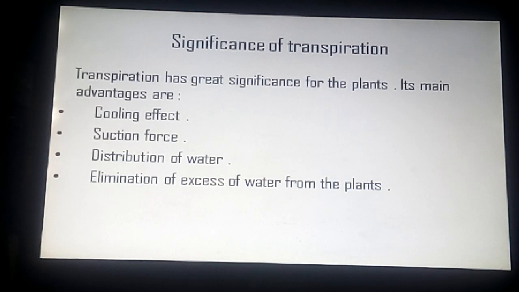Second, suction force. Transpiration helps in the ascent of sap by producing a suction force acting from the top of a plant. Evaporation from the leaves concentrates cell sap and increases their osmotic pressure. This draws water from the cells at the lower levels in a sequential manner, and finally favors absorption of water from the soil by the roots. As the water evaporates from the leaves, a suction force is produced at the top of the plant, drawing more water up through the stem and making the roots absorb more of it from the soil.